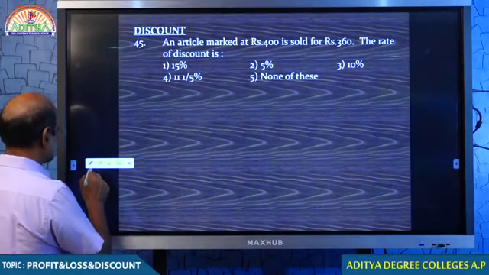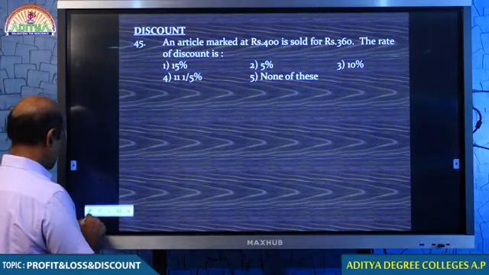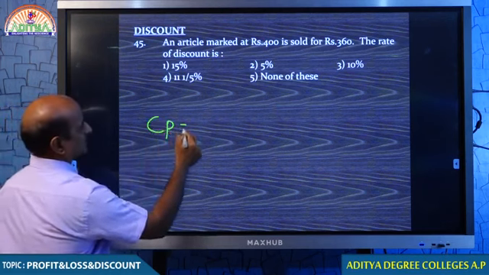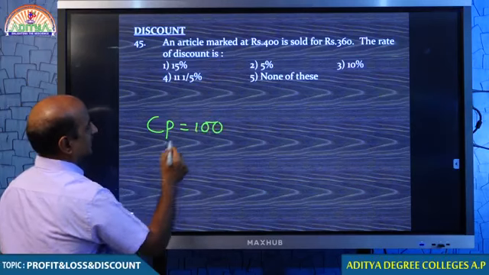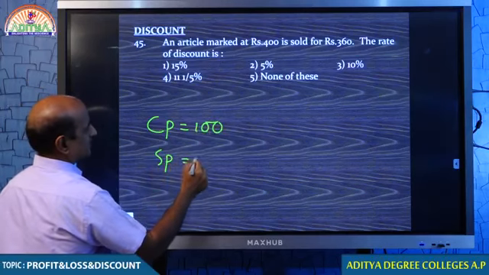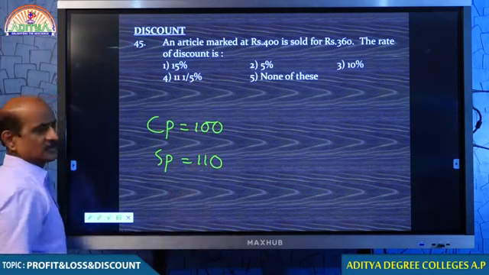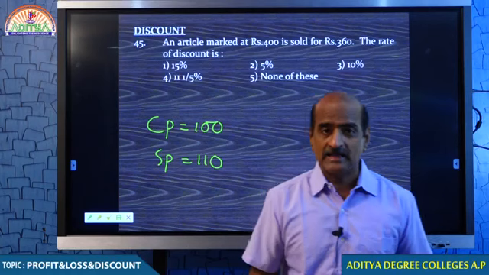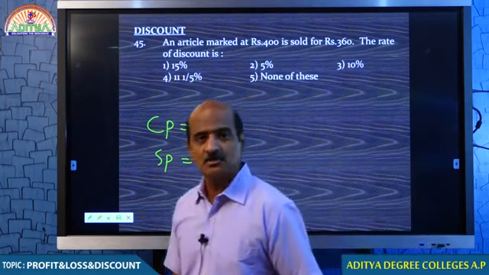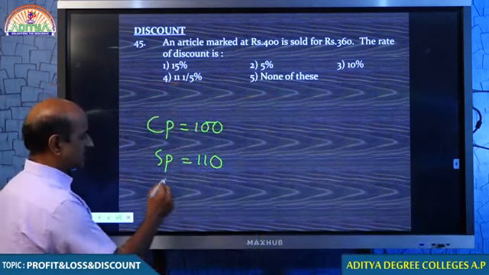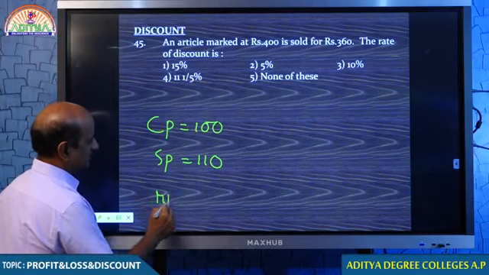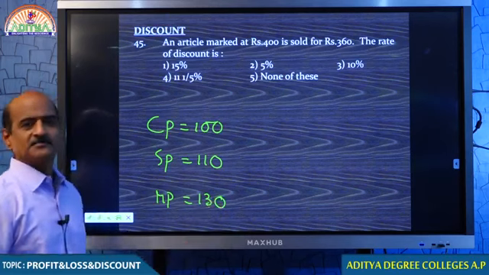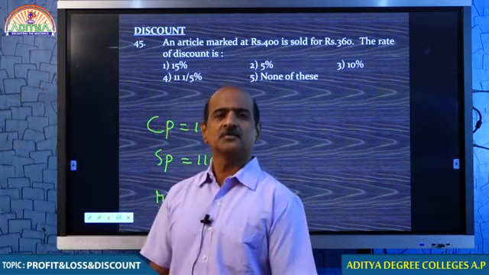Discount is nothing but a very simple technique, I just want to come again. We conclude this topic. If a trader purchased an article for 100 rupees, and if we want to get a profit of 10 rupees, that is 110, but he never mentions 110 because he has a confusion that you will ask for a discount. When you are asking for discount, obviously he increases the value to 130. What is 130? Market price.